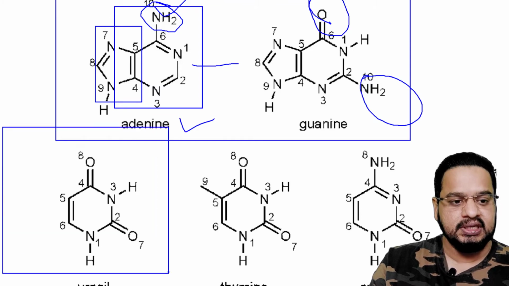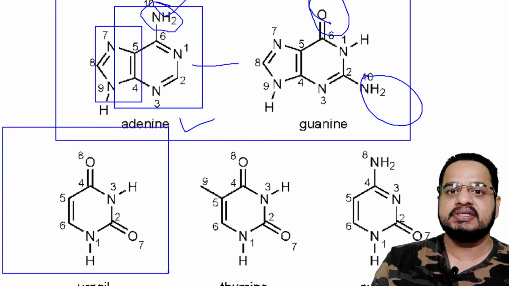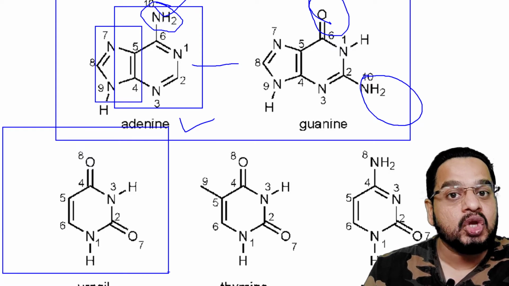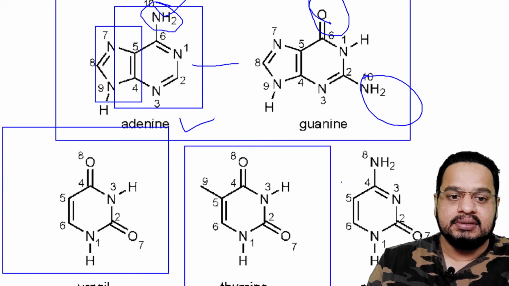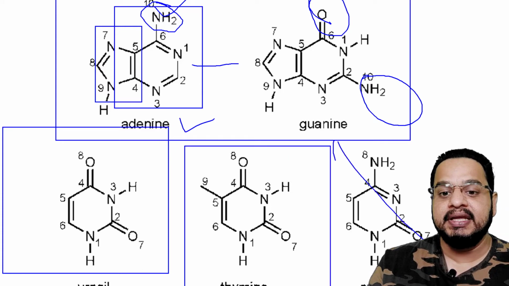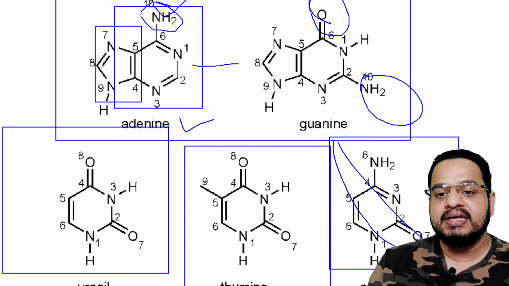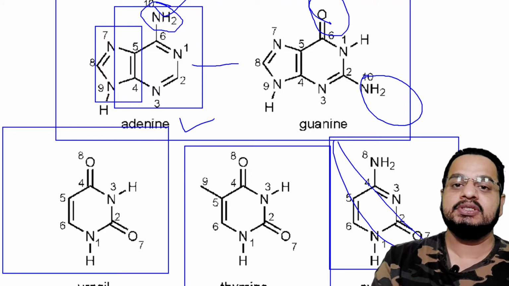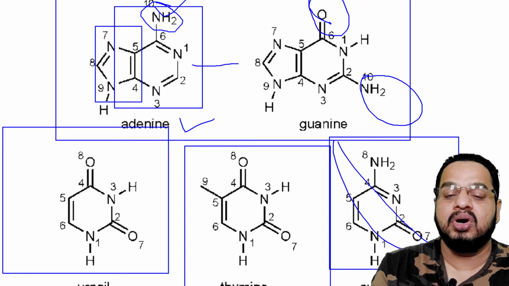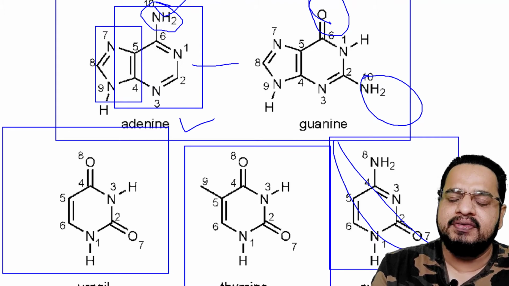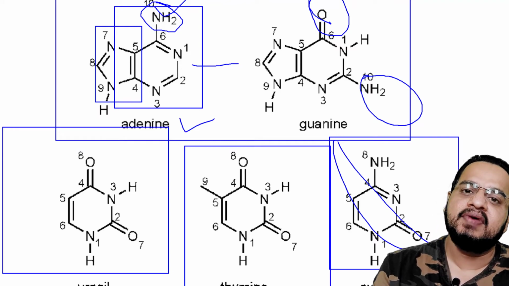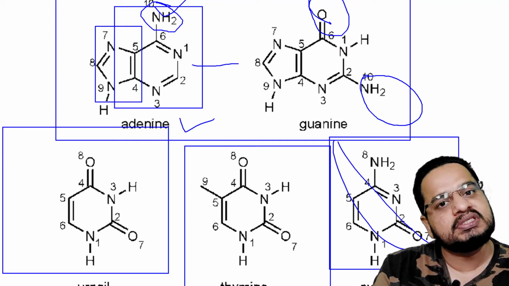Now if you see here, from uracil you will get uridine as the nucleoside. From thymine you will get thymidine, and from cytosine you will get cytidine. If you know these basic structures of uracil, thymine and cytosine very, very clearly, it helps, because the antiviral drugs are structural analogs of these compounds only.